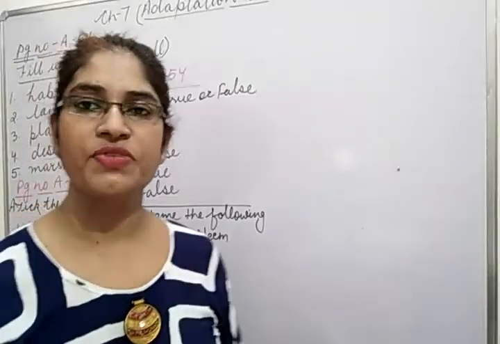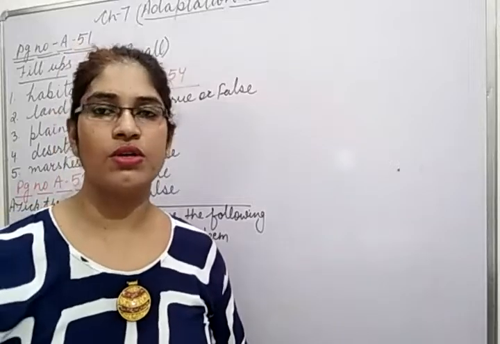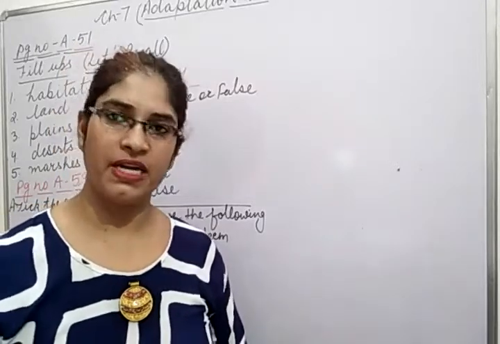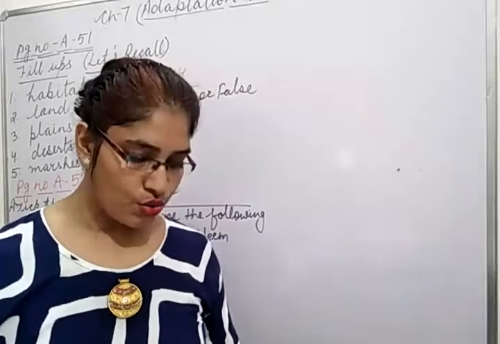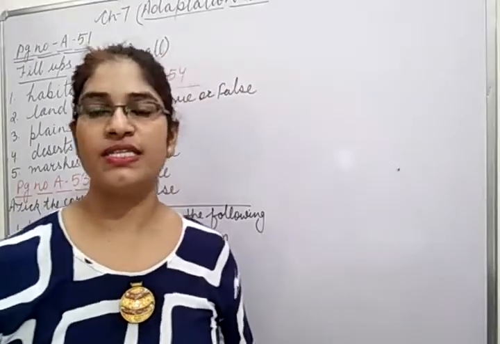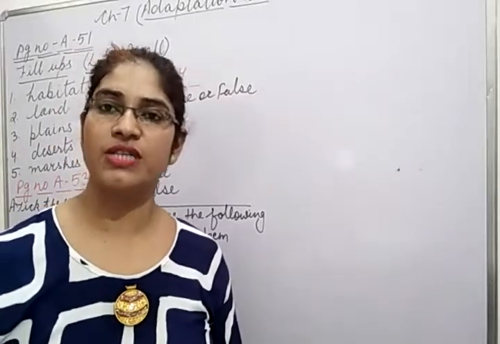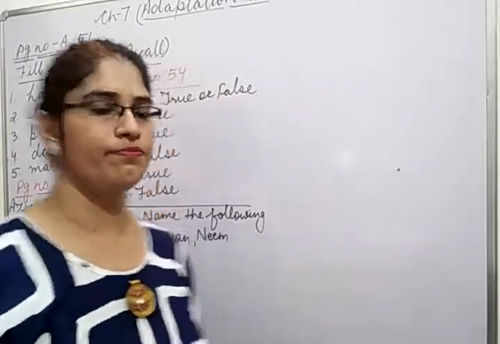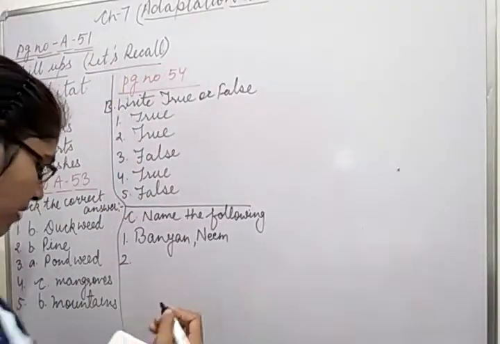Otherwise you can write shisham also. You can write gulmohar also. These all plants are growing in plain area. Okay. Then second question is two insectivorous plants. Insectivorous plants means those plants eat, you can say trap insects inside them. जो insects eating plants होते हैं उनके आपको नेम बताने हैं.